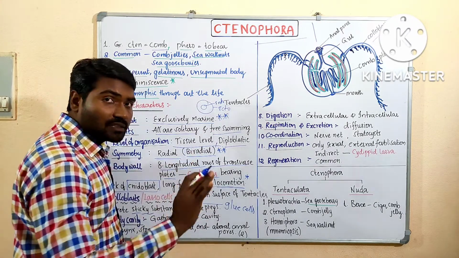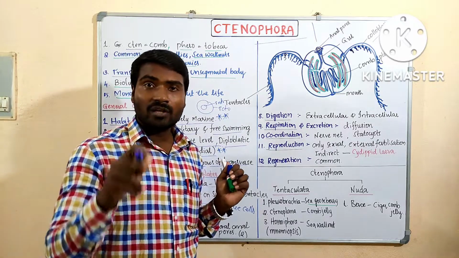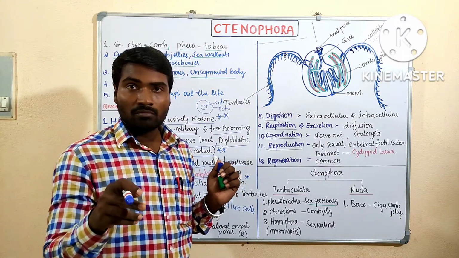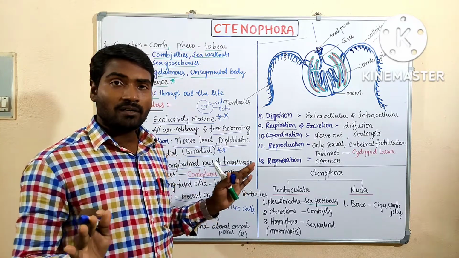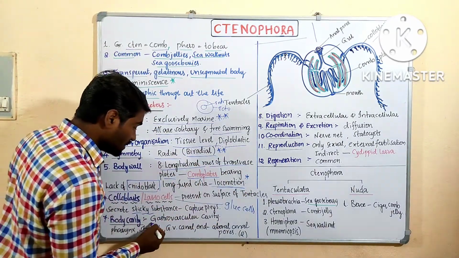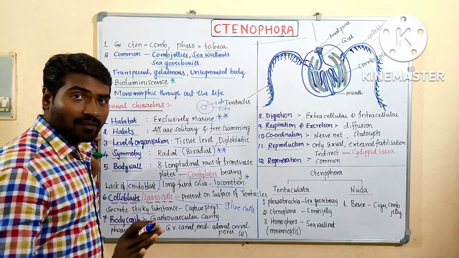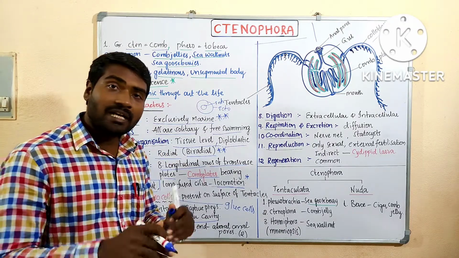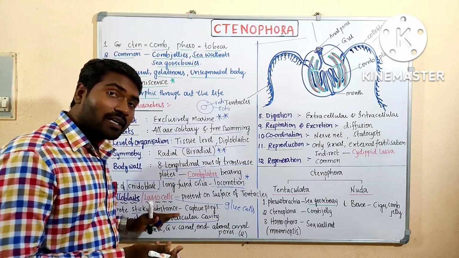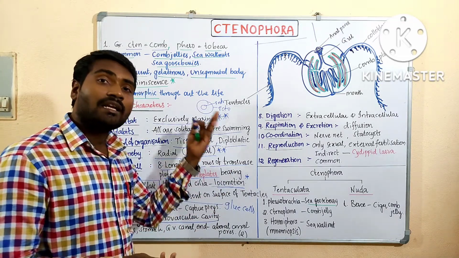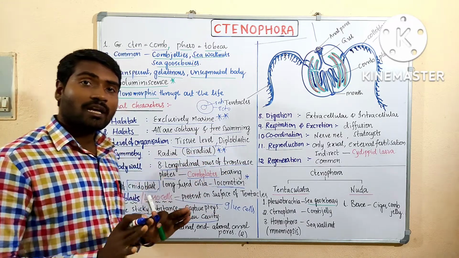Okay. Body cavity. True body cavity is absent. A true body cavity is lined by the germ layer, mesoderm. Okay, the middle layer. But such a type of body cavity is absent. But there is a cavity which is called the gastrovascular cavity. A cavity which helps in digestion and transportation of food. We can also find a gastrovascular cavity in cnidarians. Ctenophores and cnidarians have a gastrovascular cavity.